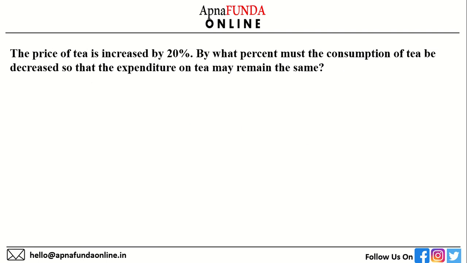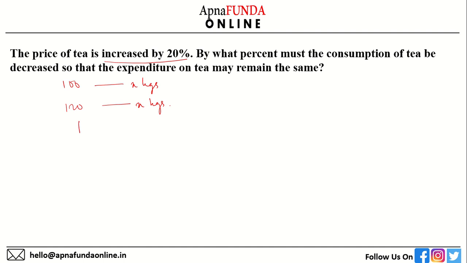Next question. The price of tea is increased by 20%. By what percent must the consumption of tea be decreased so that the expenditure on tea may remain the same? So let's say in 100 rupees, you were able to buy x kgs of tea. Now the price is increased by 20%. So in 120 rupees, you will buy x kgs.